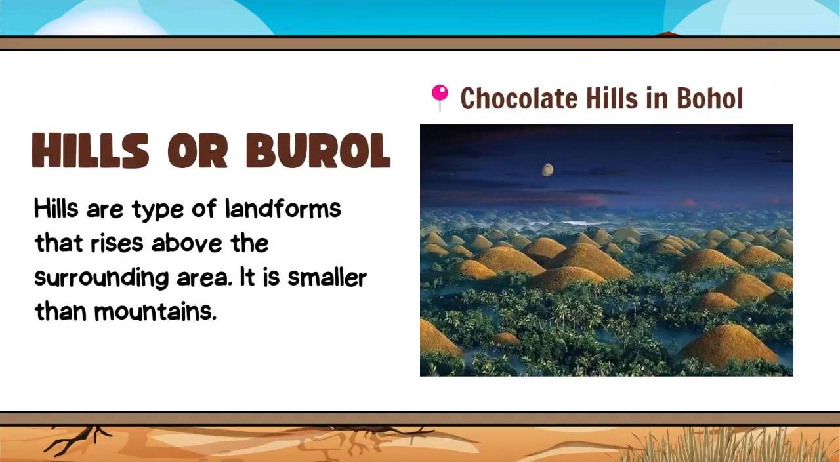Hill, or burol. A hill is a landform that rises above the surrounding area. It is smaller than mountains. Example of this is the Chocolate Hills of Bohol.